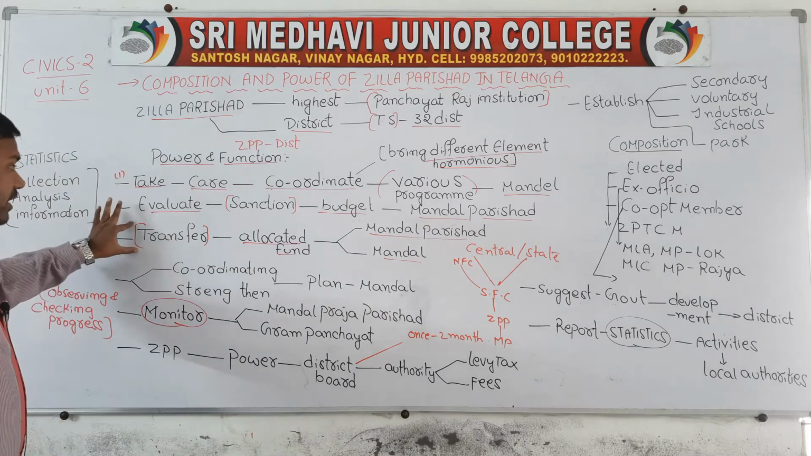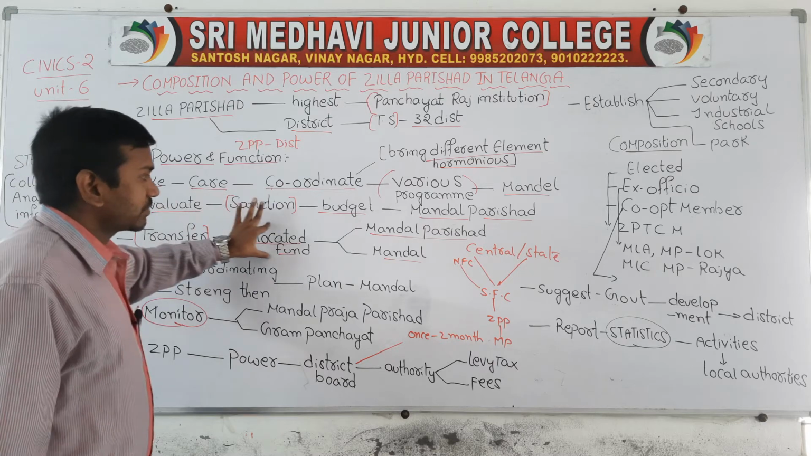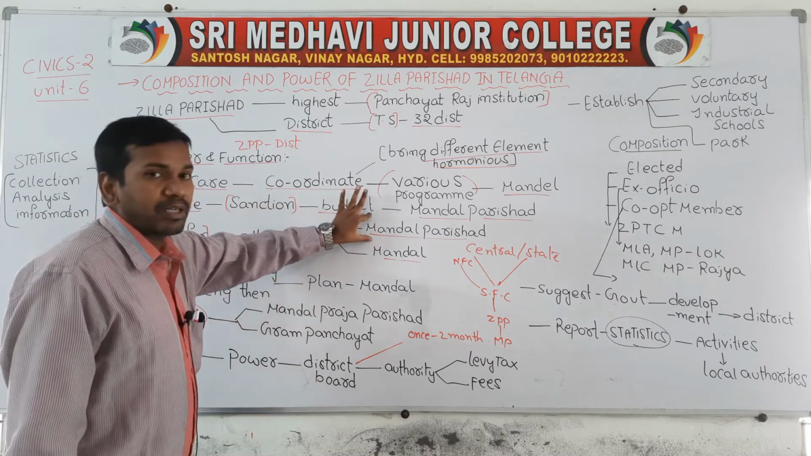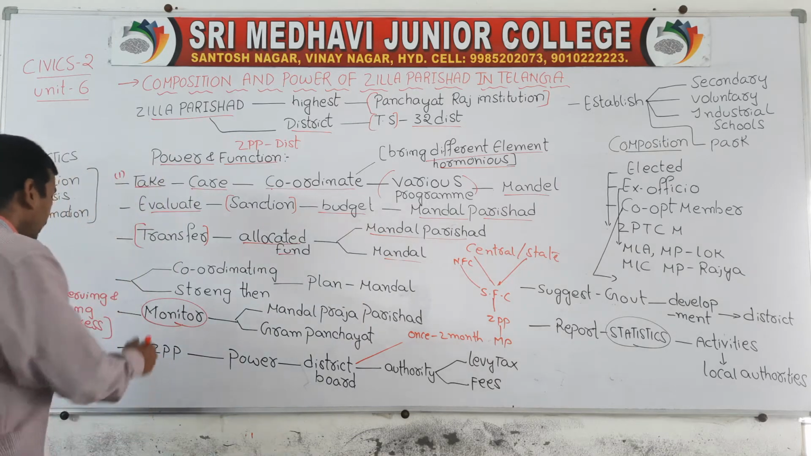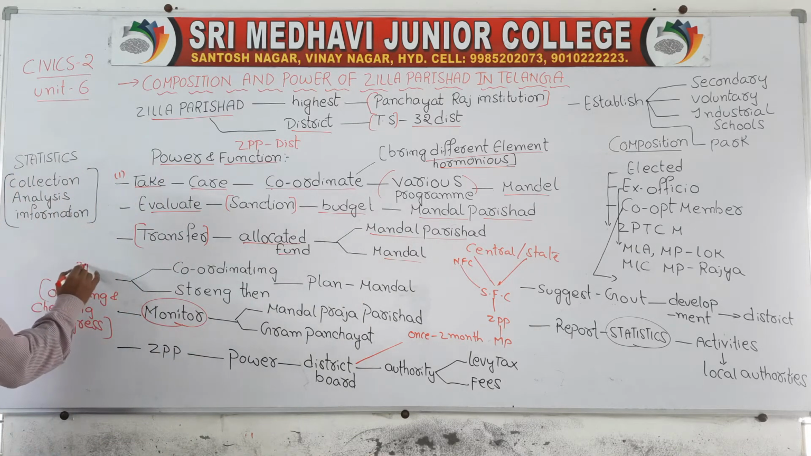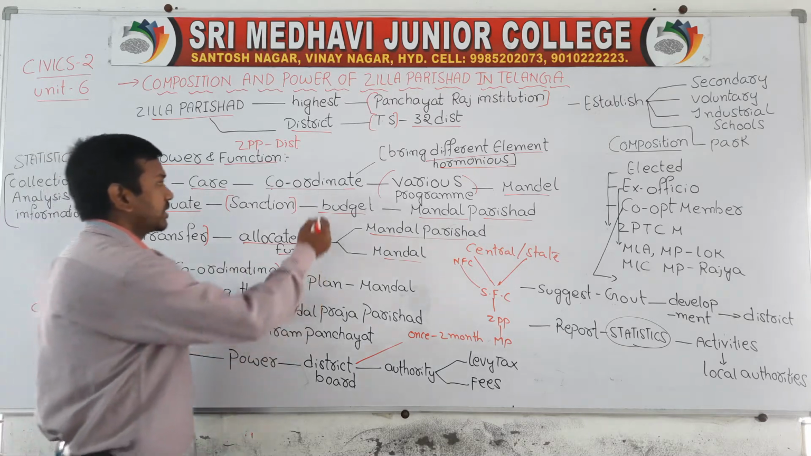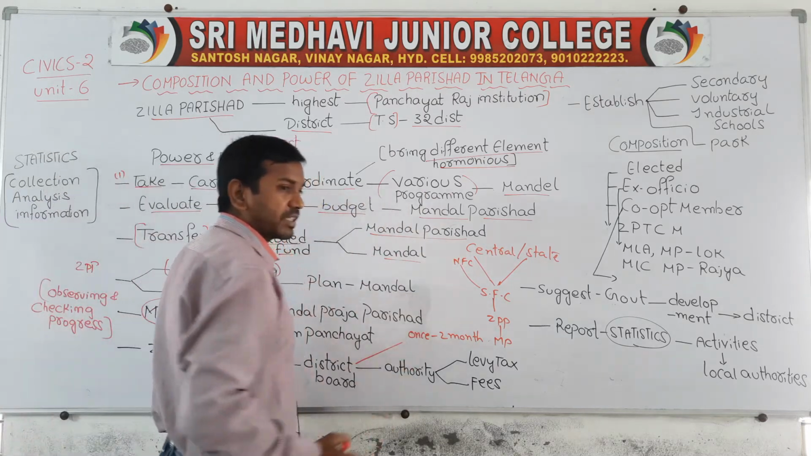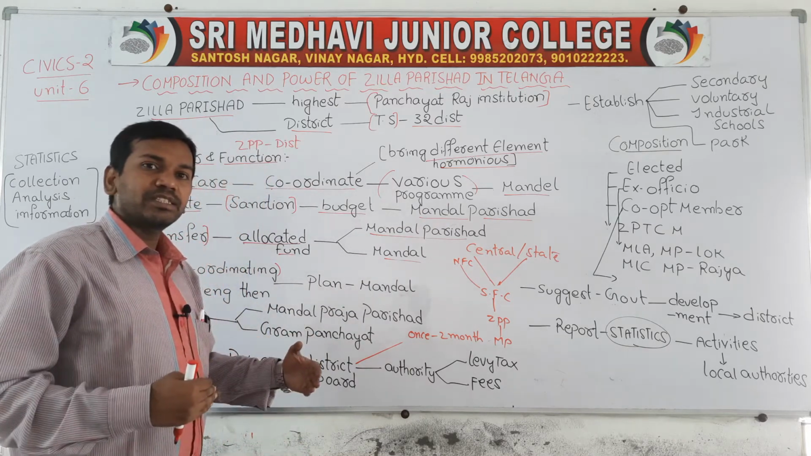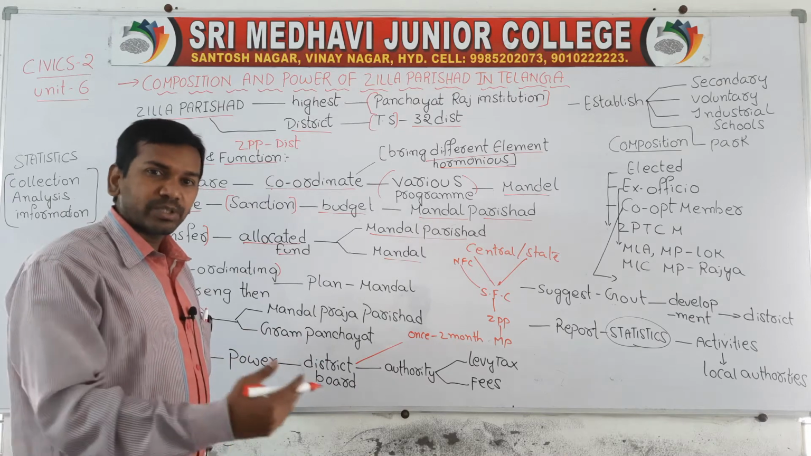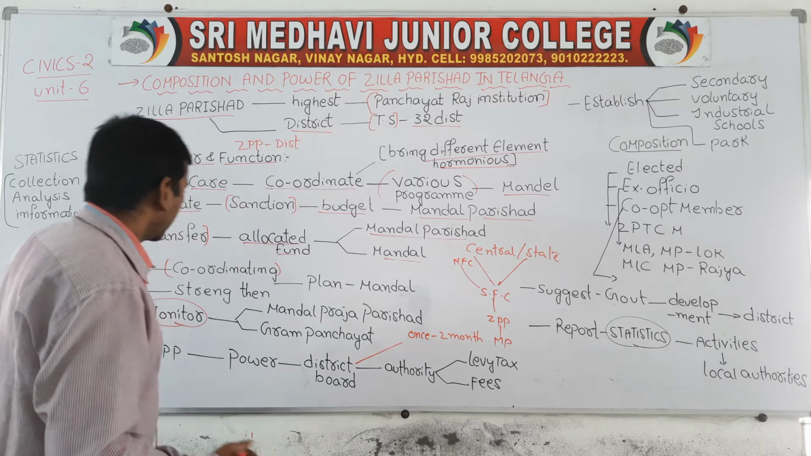So the third point is saying that whatever funds are transferred, the Zilla Praja Parishad will transfer and allocate those funds to the Mandal Parishad, and they will allocate that fund to Mandal level. Now the next point is that the Zilla Praja Parishad will coordinate. Just now we discussed the meaning of coordinating: bringing different elements into harmony, making peaceful or friendly relations. Cooperating in the form of peaceful and friendly relations, that is coordinating.